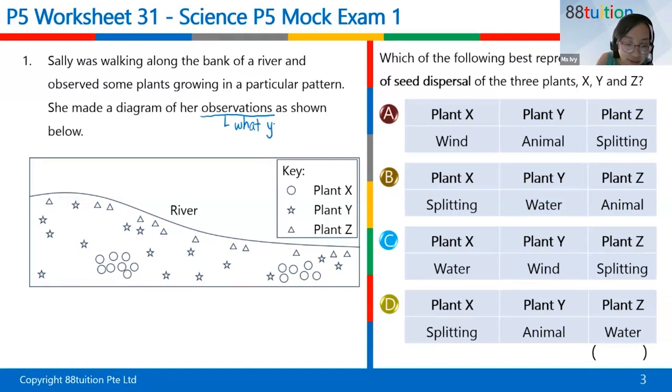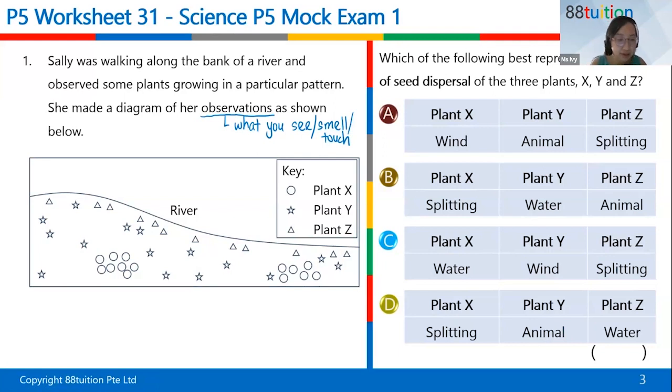What you see with your eyes, or even what you smell. It can also be the sense of smell, or even touch. So all these are observations, not just your eyes. It can be using your ears, can be using your fingers. Once you get your marks, share with me your marks. Then after that, the question is asking you what is the seed dispersal method.